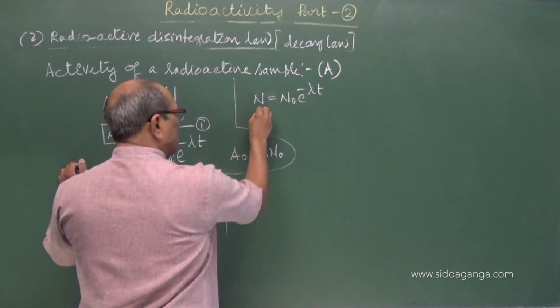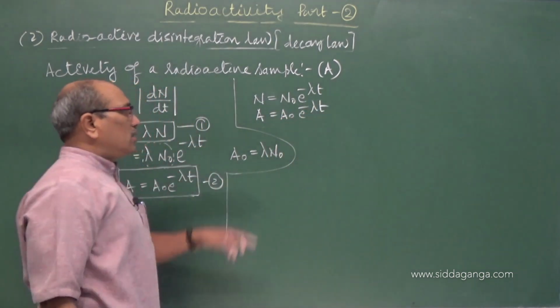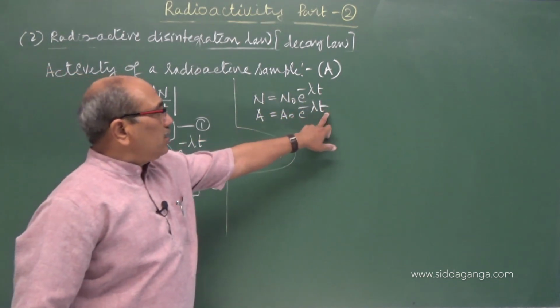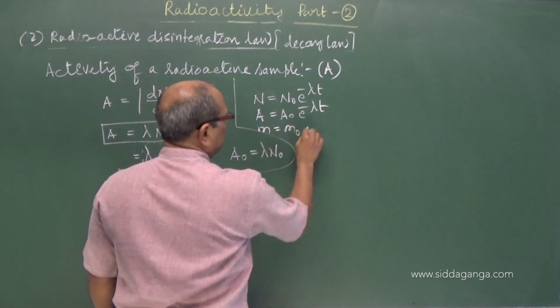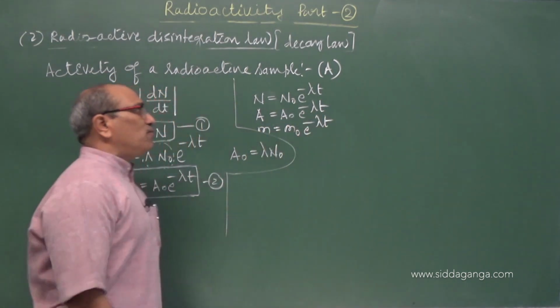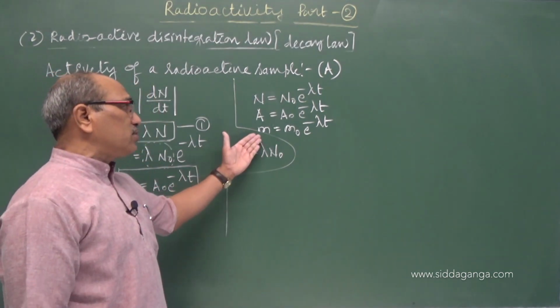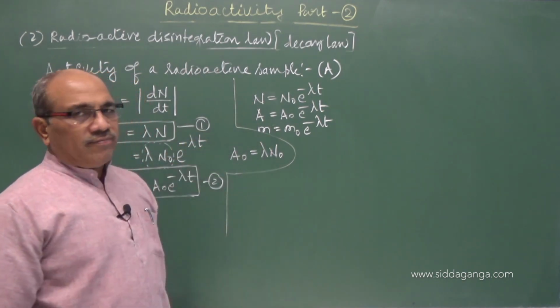Here A is equal to A naught into e power minus lambda t. This gives the present activity at time t, and also the mass left is the original mass into e power minus lambda t. In any form this equation can be written to solve the problem. If they give the data in terms of mass, activity or number of nuclei, it can be used directly.